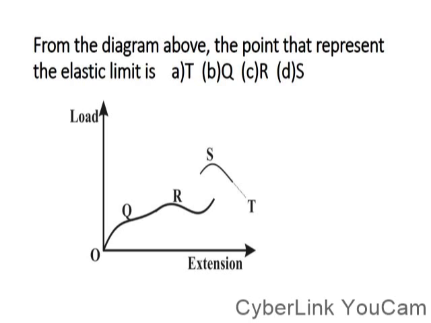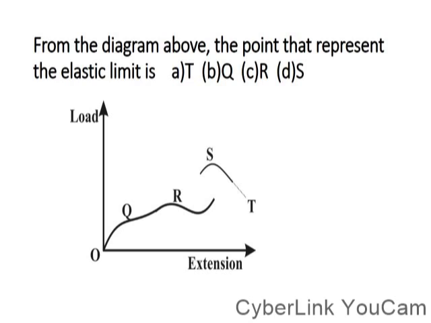A region where you have a perfect straight line from the start of the graph to where you still obtain a straight line graph, that region is called the elastic limit. That is, a material will return to its normal size after the stressing force has been reduced.